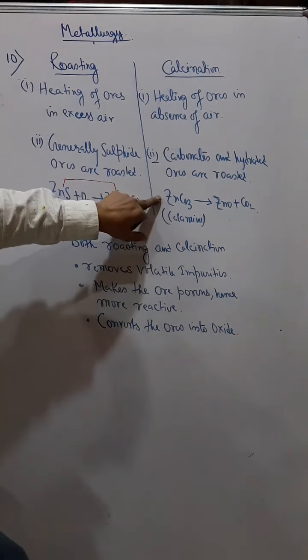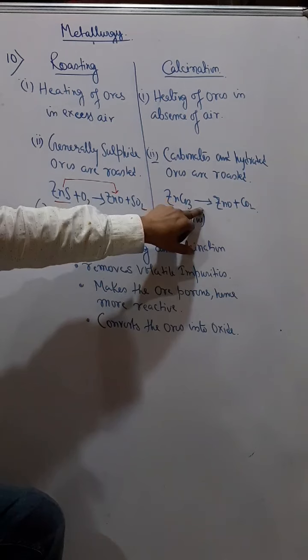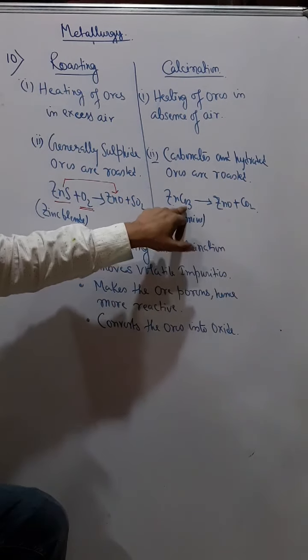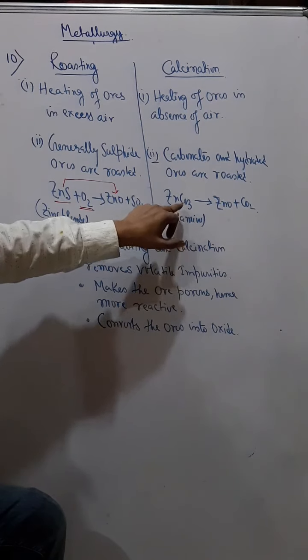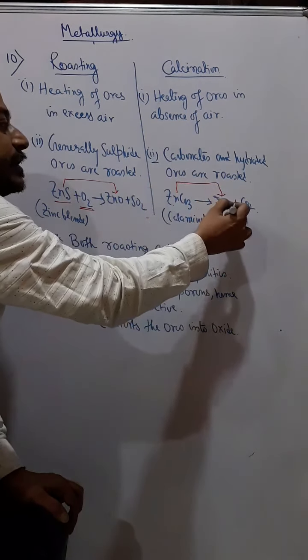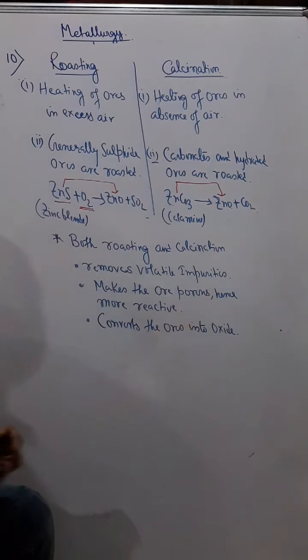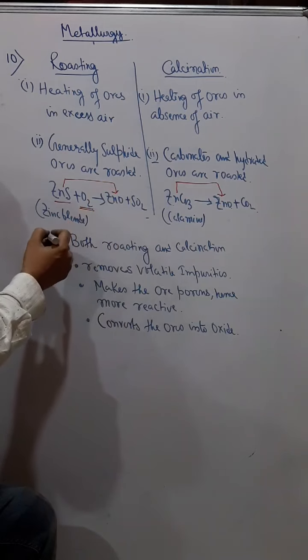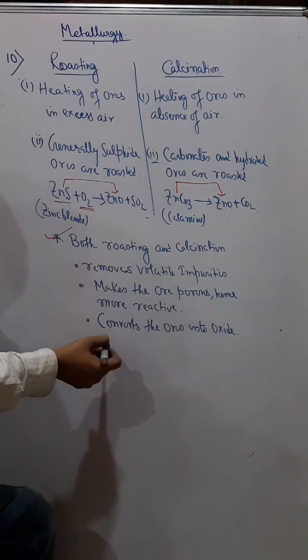But in carbonates, we heat in absence of air, so there is no need for oxygen here to convert into oxide, because oxygen is already present. So when we heat them in absence of air, zinc carbonate also converts into ZnO and carbon dioxide. Understand?